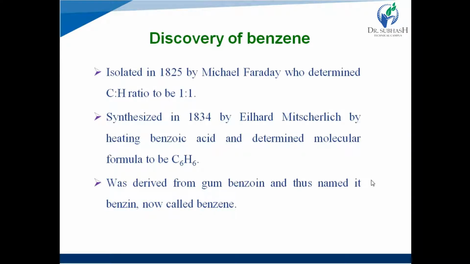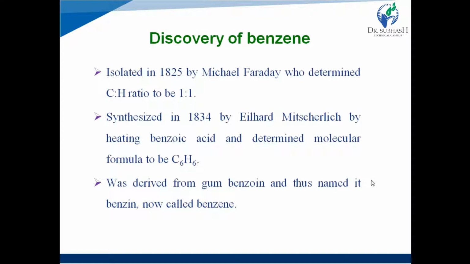Next one is discovery of benzene. It was isolated in 1825 by scientist Michael Faraday, who determined C:H ratio to be 1:1. In this topic, we will discuss how benzene is discovered, how structure of benzene is discovered, how its molecular formula is discovered, right?